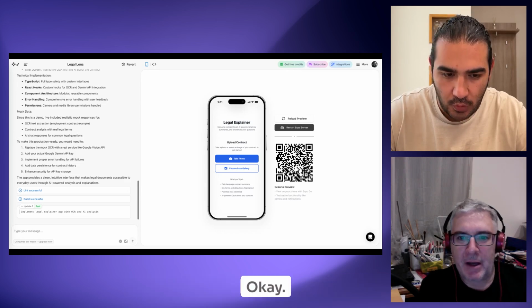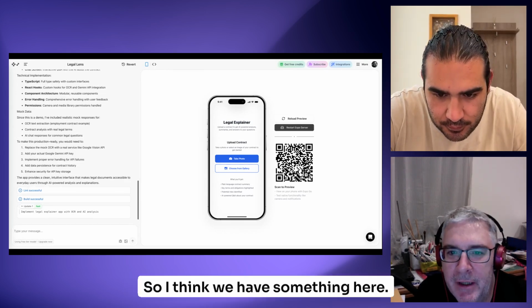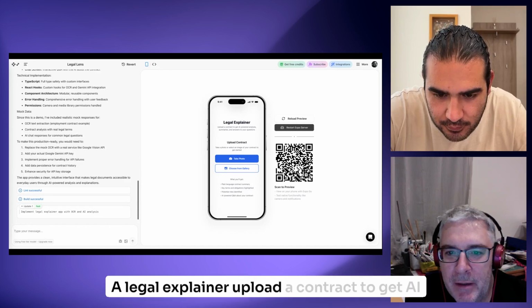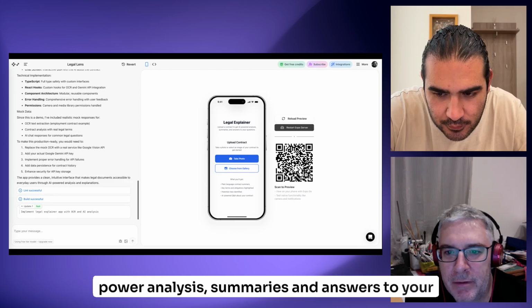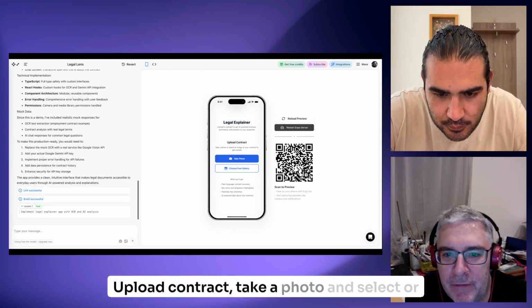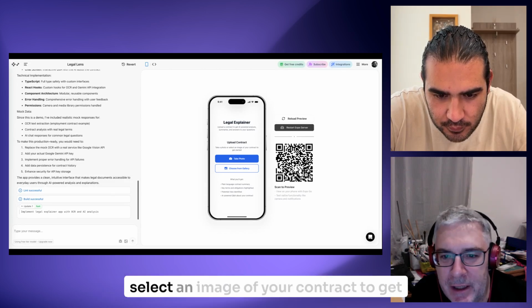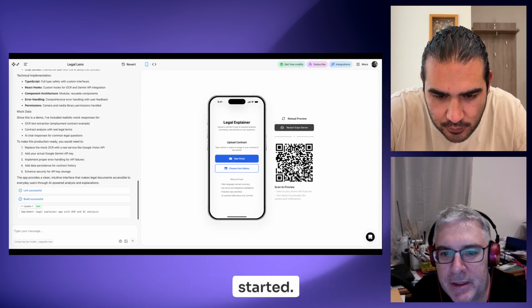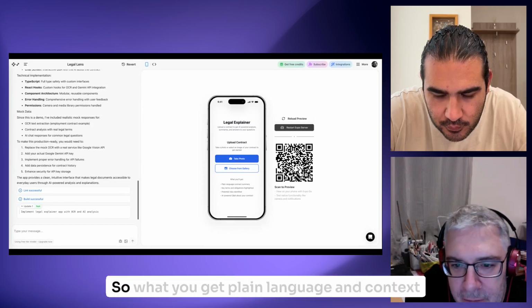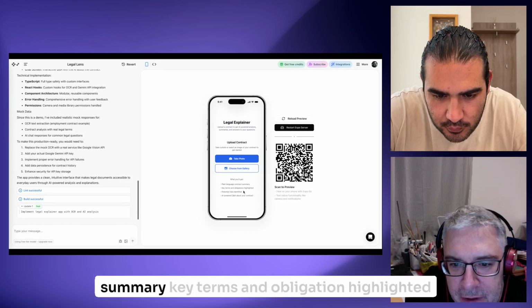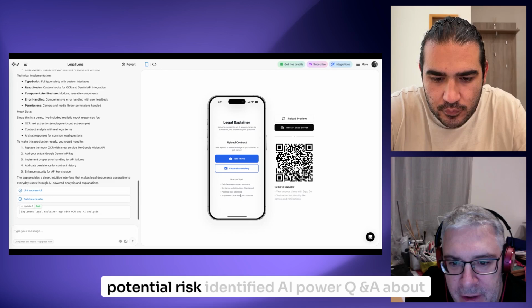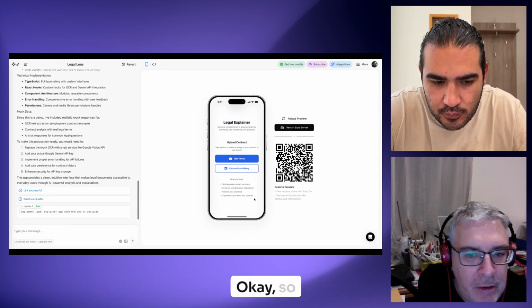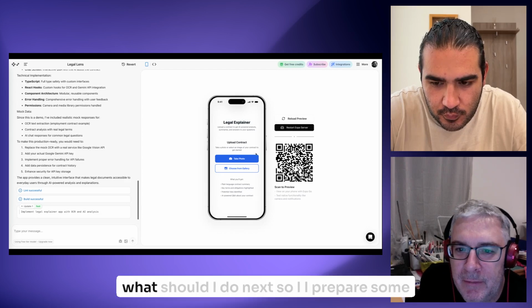Okay, I think we have something here. A legal explainer: upload a contract to get AI powered analysis, summaries, and answers to your questions. Upload contract, take a photo, and select an image of your contract to get started. What you get: plain language and context summary, key terms and obligations highlighted, potential risks identified, AI powered Q&A about your contract.